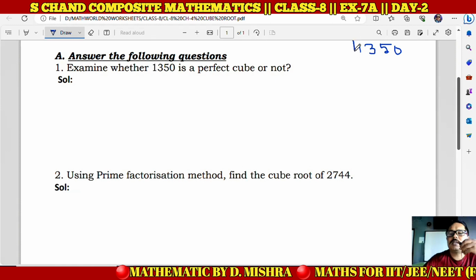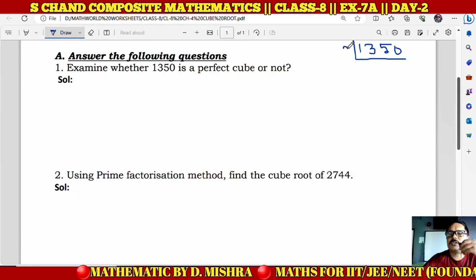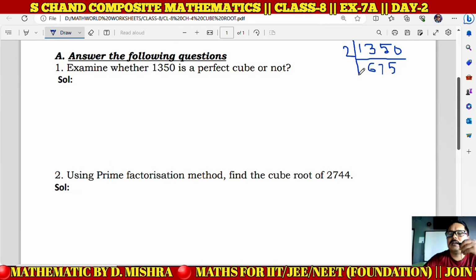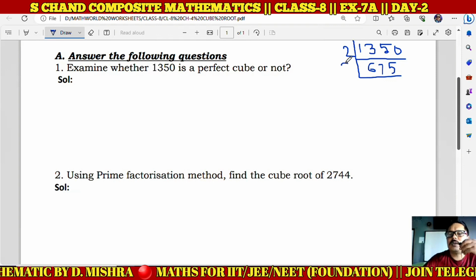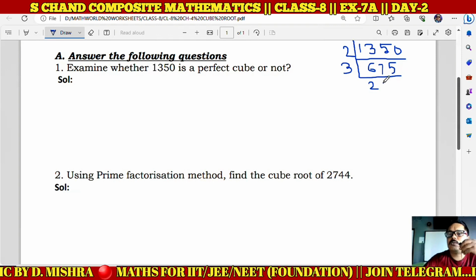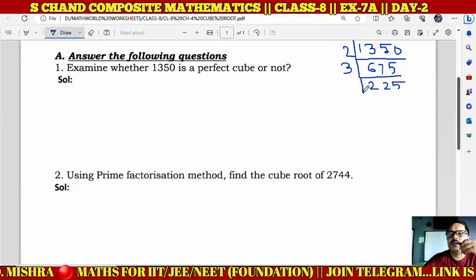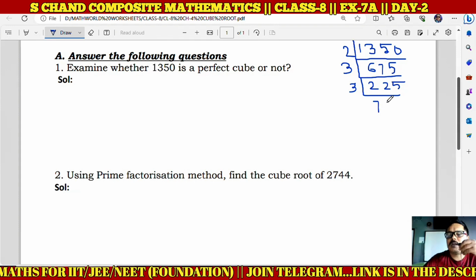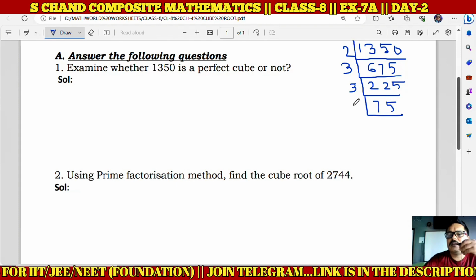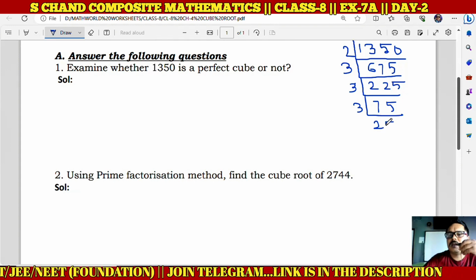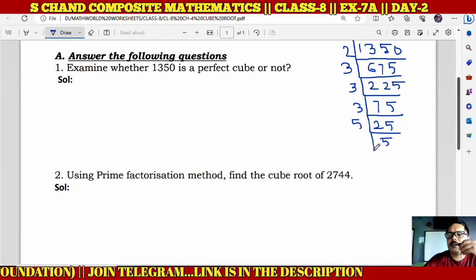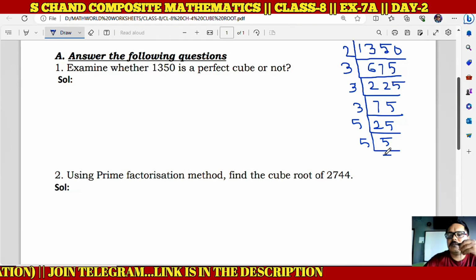So चलिए सबसे पहले हम लोग इसका प्राइम फैक्टराइजेशन कर लेते हैं. 2 6 जा 12, 2 7 जा 14 and 2 5 जा 10. Now this will go by 3. So 3 2 जा 6, 3 2 जा 6 and 3 5 जा 15. Now the number will be divisible one more time by 3. 3 7 जा 21, 3 5 जा 15, again by 3, 25 times, and now 25 will go by 5. 5 5 are 25, and now the number will go by 5 again, right? So 5 1 ja 5, here will be 1.